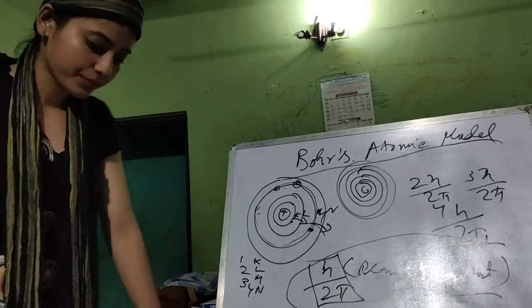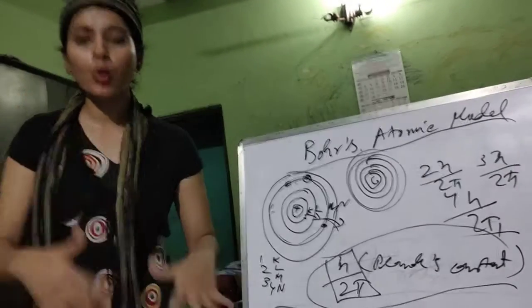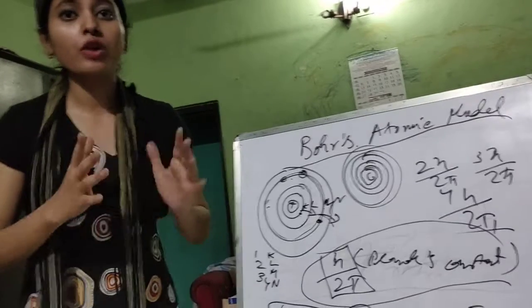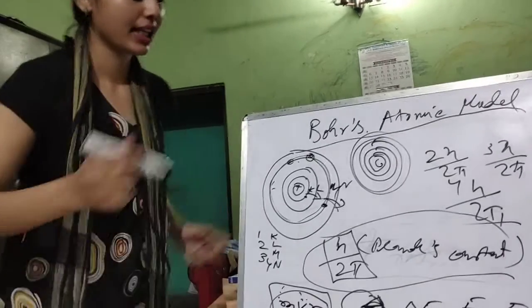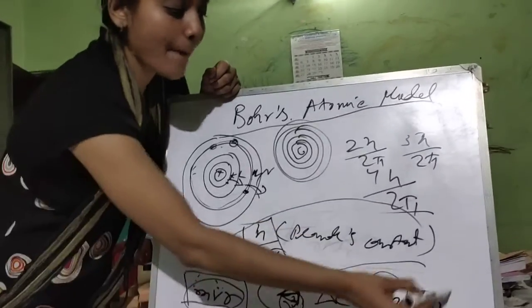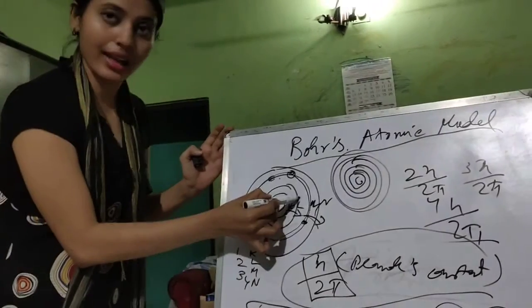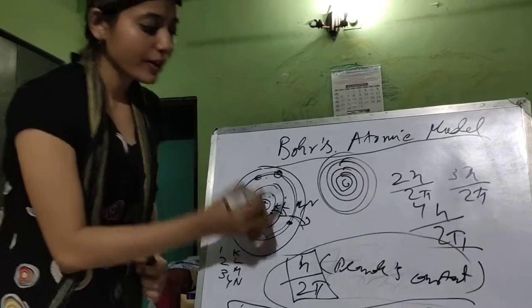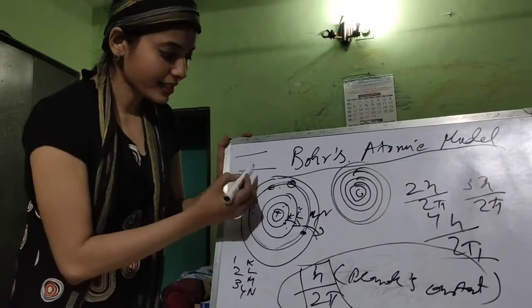Okay, pause. So obviously when an electron jumps from its lower energy level to a higher energy level, as I told you, it is going to absorb energy. So what will be the value of that energy? The value of that energy is going to be the energy of the higher energy level minus the energy of the lower energy level. Let's say an electron is jumping from K to L. So what is the amount of energy that electron is going to absorb? It will be the energy of the L shell minus the energy of the K shell. Isn't it?